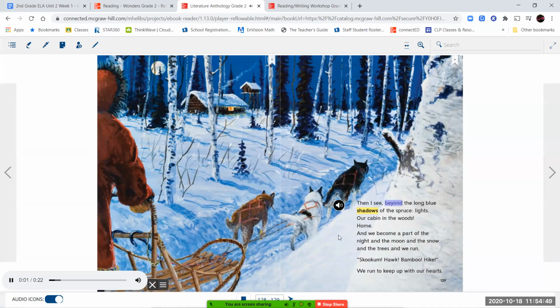Then I see beyond the long blue shadows of the spruce, lights, our cabin in the woods, home, and we become a part of the night and the moon and the snow and the trees, and we run. Skookum, Hawk, Bamboo, hike. We run to keep up with our hearts.